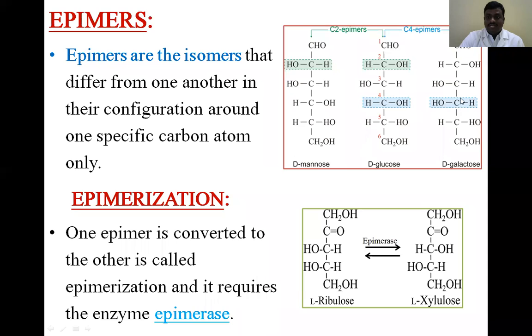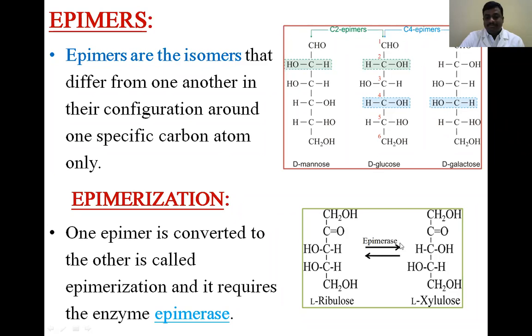Here that variation is only present at the 4th carbon atom, the OH group that is shifted to the left side at the 4th carbon atom. So what are the epimers of glucose? Mannose and galactose. For mannose, there is variation only in the 2nd carbon atom, and for galactose, variation at the 4th carbon atom. Okay, so here the epimerization reaction in humans requires an enzyme.